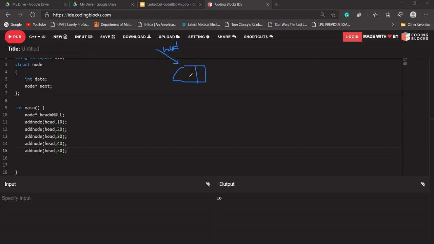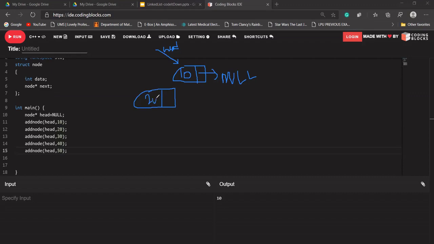Suppose the data should be 10 and its next should be pointing to null, because it is our first and last node. First node means the head should be pointing to this node, and last node means its next should be pointing to a null pointer. Is that clear? Okay. And after that we say add 20 to it. So it should create another node with the data 20.